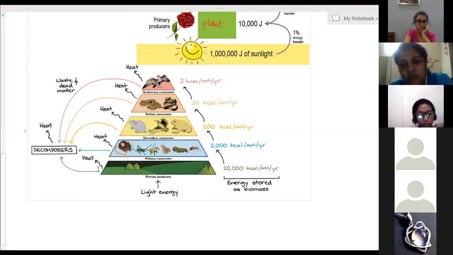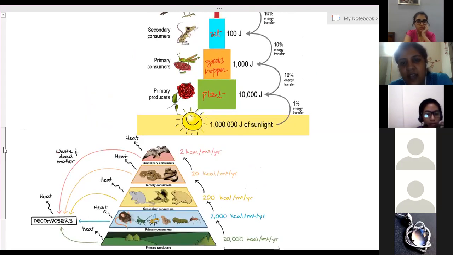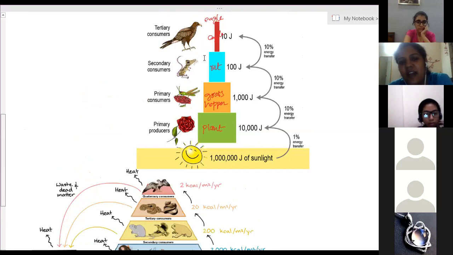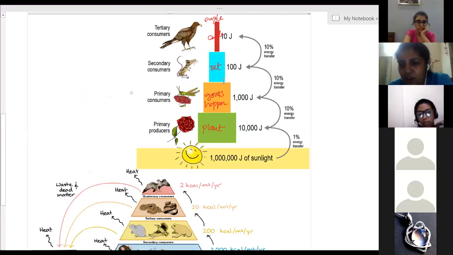Is this point clear? Yes, ma'am. Energy 10% law they have asked, and there is a numerical also asked. If the rat has 100 joules of energy, which it got from eating the grasshopper, then how much energy is available to the plants? You need to do that calculation; for 2 marks they have asked. Okay, and if the plants have absorbed 10,000 joules of energy, how much energy is available to the eagle?